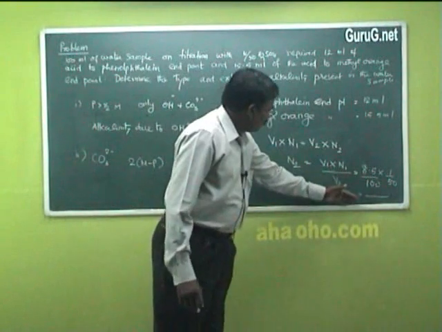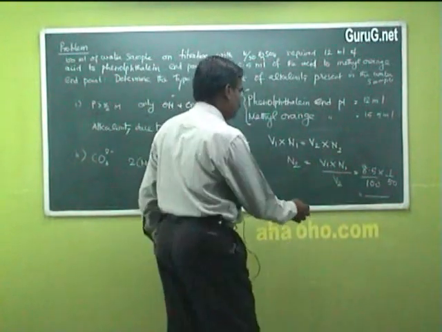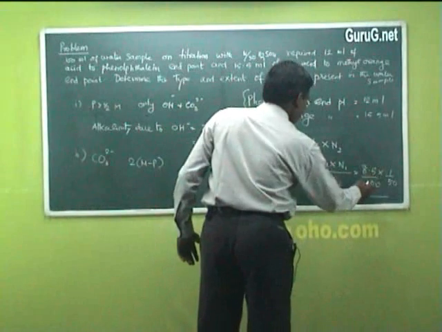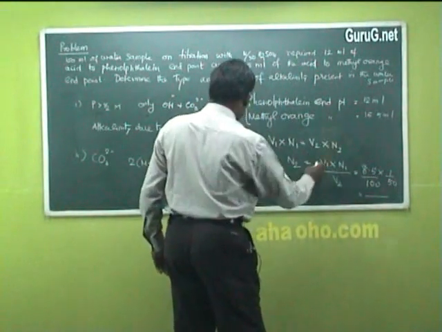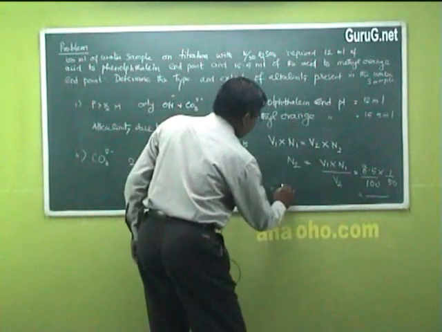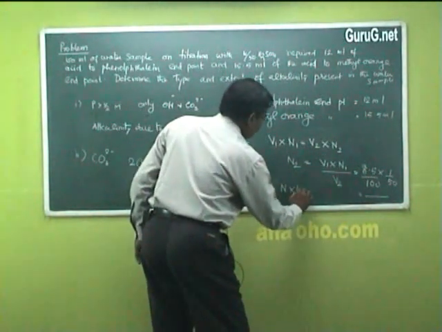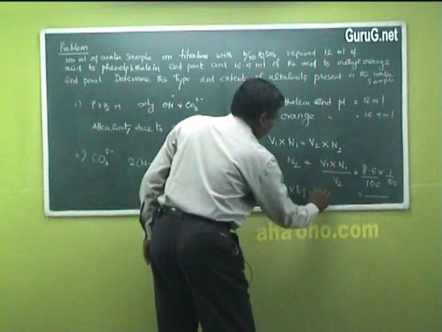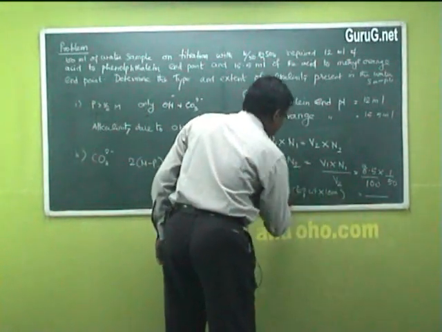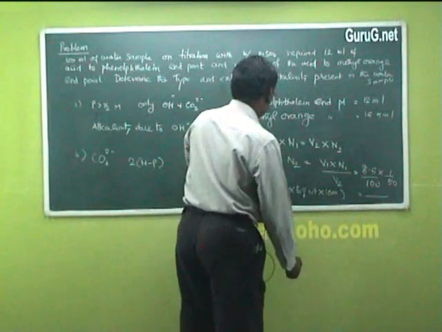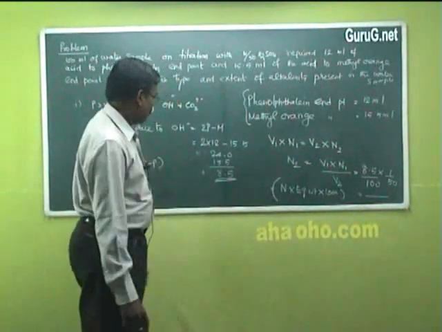So this one on multiplying with equivalent weight, we know the formula is normality into equivalent weight of calcium carbonate into 1000. So this will give the alkalinity.